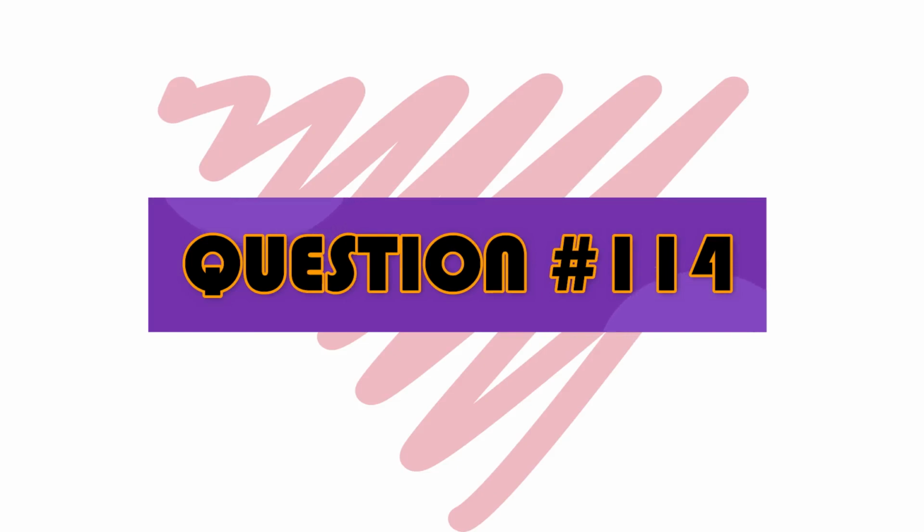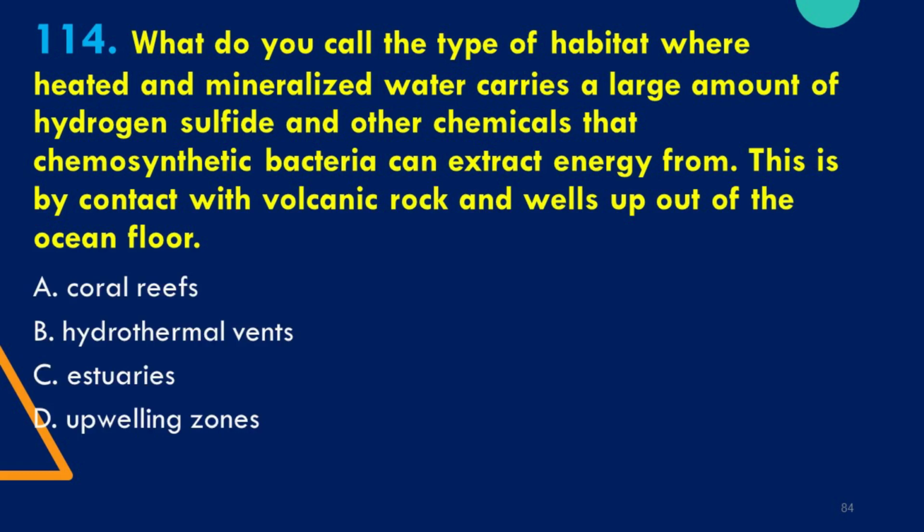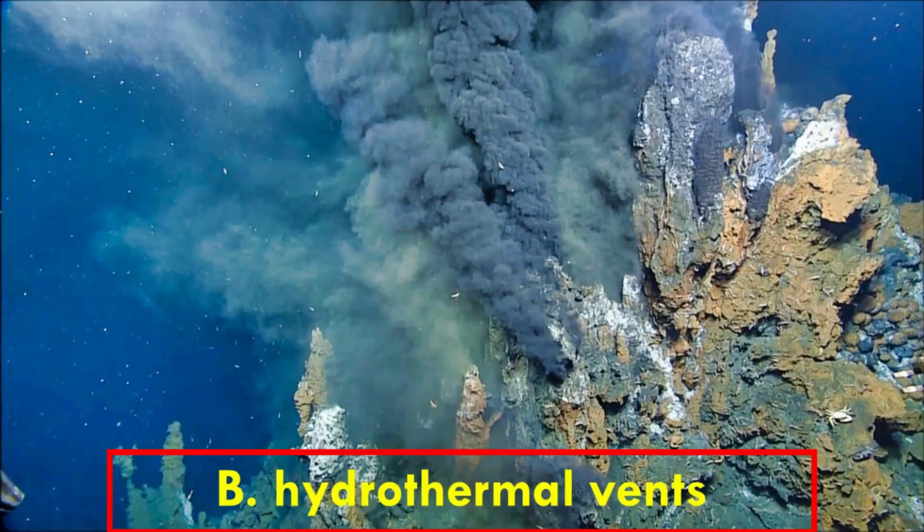Question number 114. What do you call the type of habitat where heated and mineralized water carries a large amount of hydrogen sulfide and other chemicals that chemosynthetic bacteria can extract energy from? This is by contact with volcanic rock and wells up out of the ocean floor. The options are A. Coral reefs. B. Hydrothermal vents. C. Estuaries. And D. Upwelling zones. The correct answer is B. Hydrothermal vents.